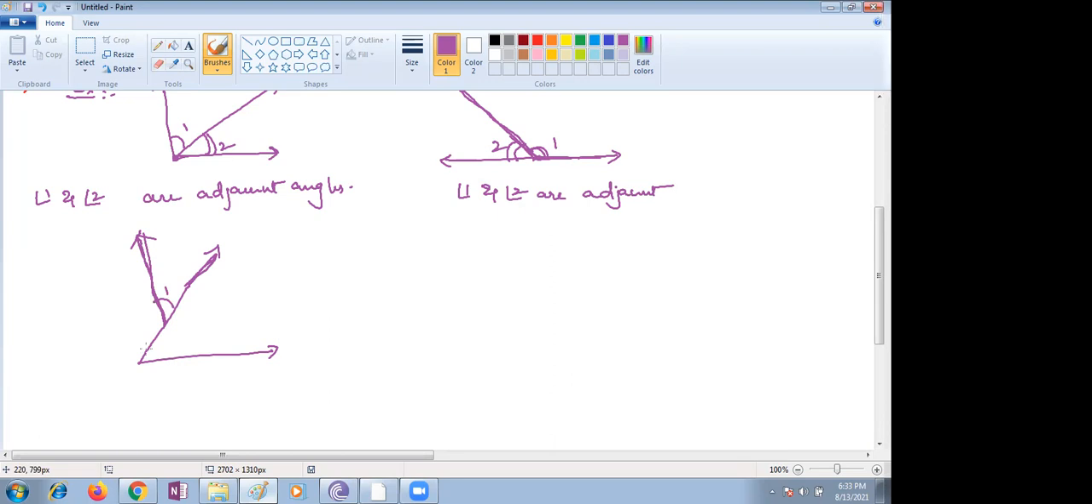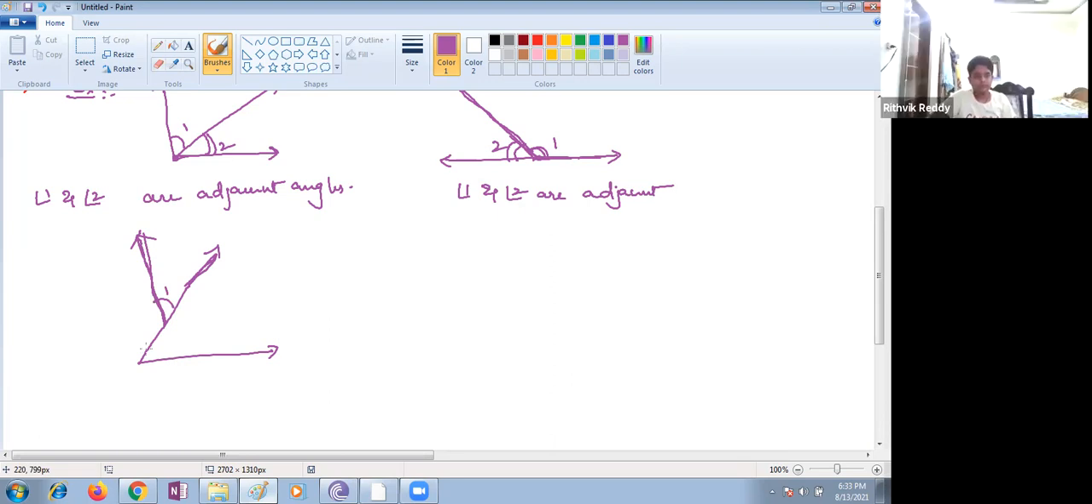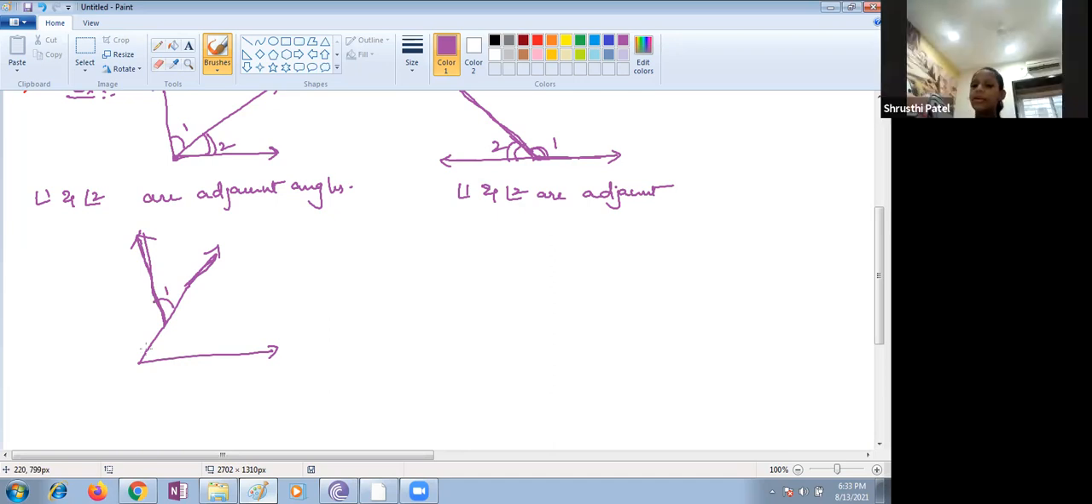Ma'am, they do not have a common vertex. They do not have the common vertex. No common vertex, so it's not an adjacent angle.